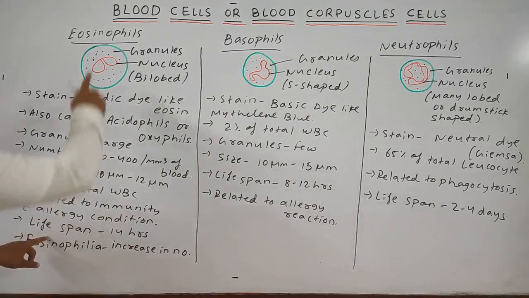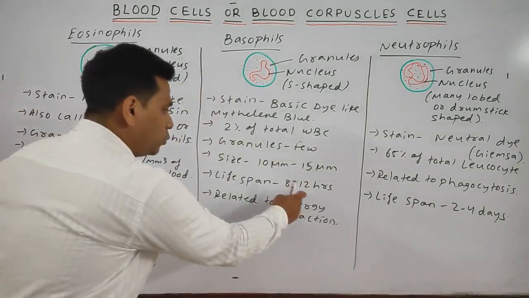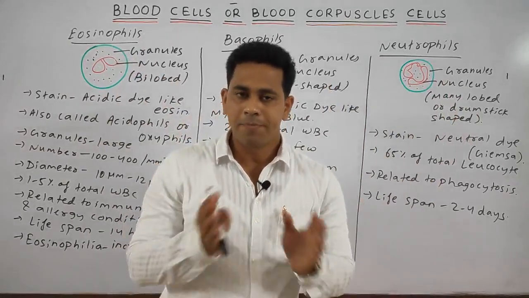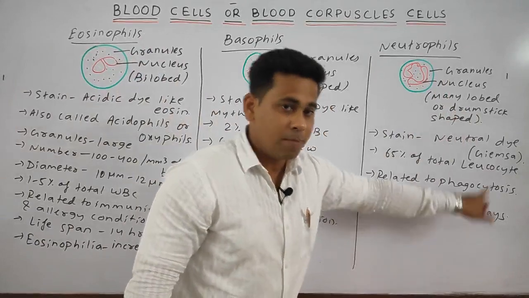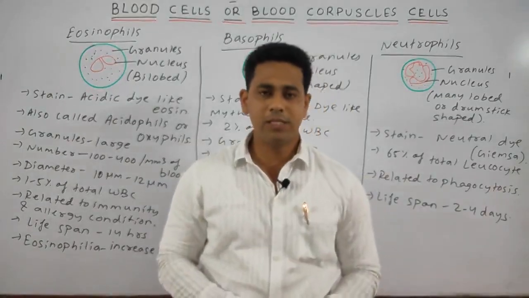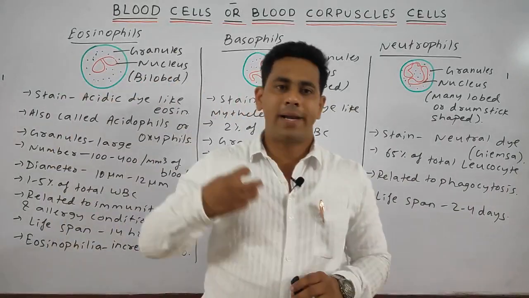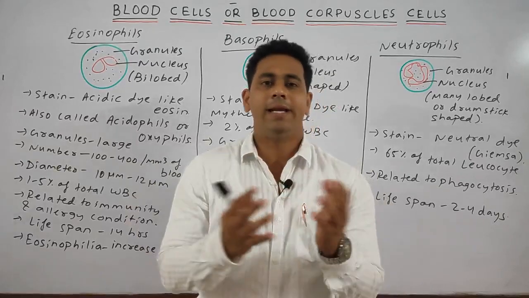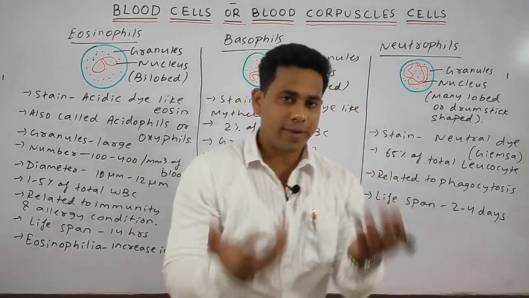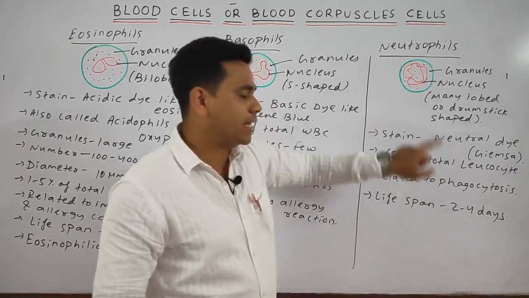Now, the lifespan of the eosinophil is about 14 hours. The lifespan of the basophil is about 8 to 12 hours. But in the case of the neutrophil, the lifespan is somewhat longer, 2 to 4 days. The neutrophil is related to phagocytosis. Phagocytosis means it engulfs the pathogen. Whenever any foreign particle enters our body, it engulfs and kills it, by which it protects our body through the process of phagocytosis, or we can say it is phagocytic in nature.